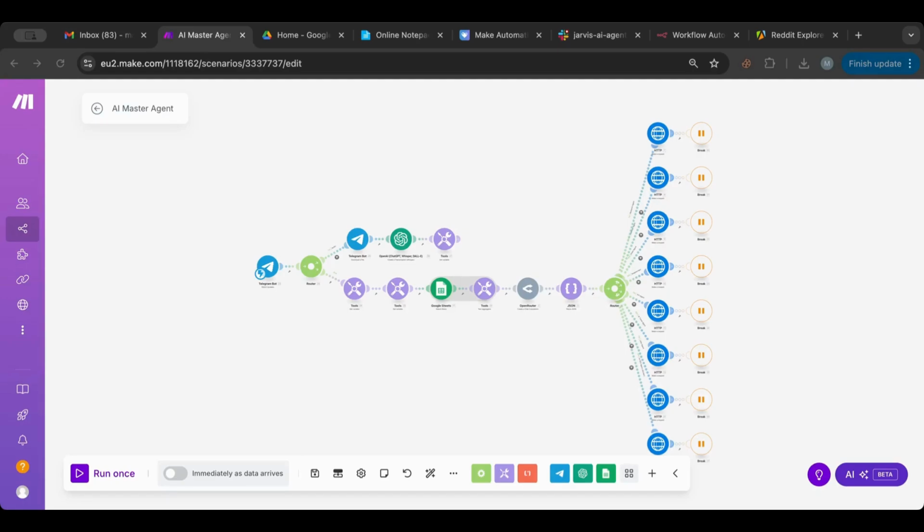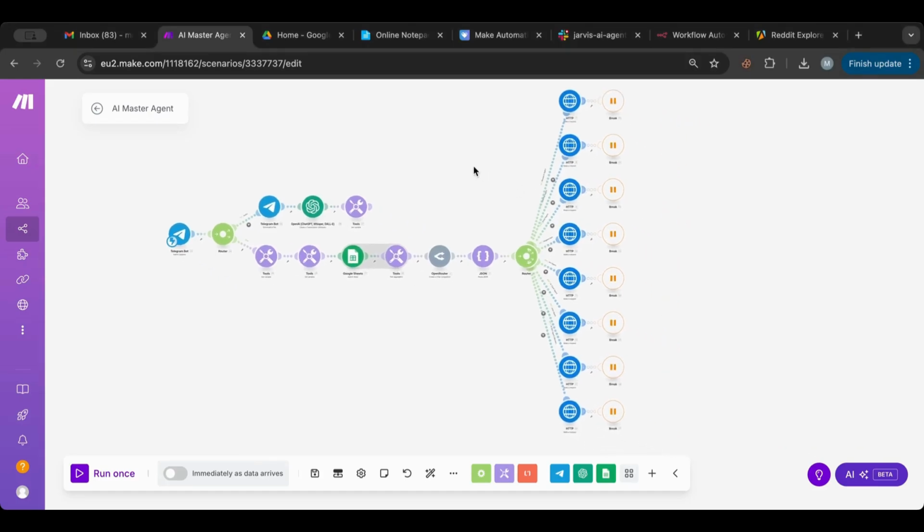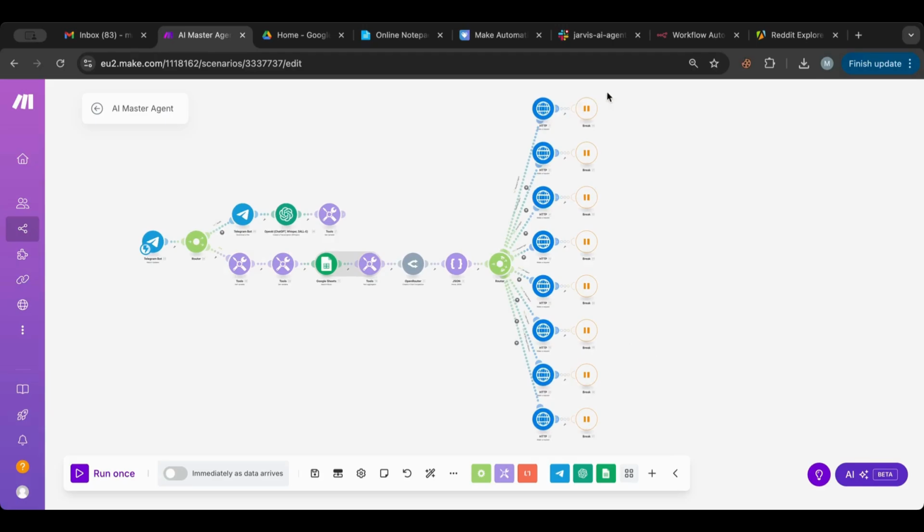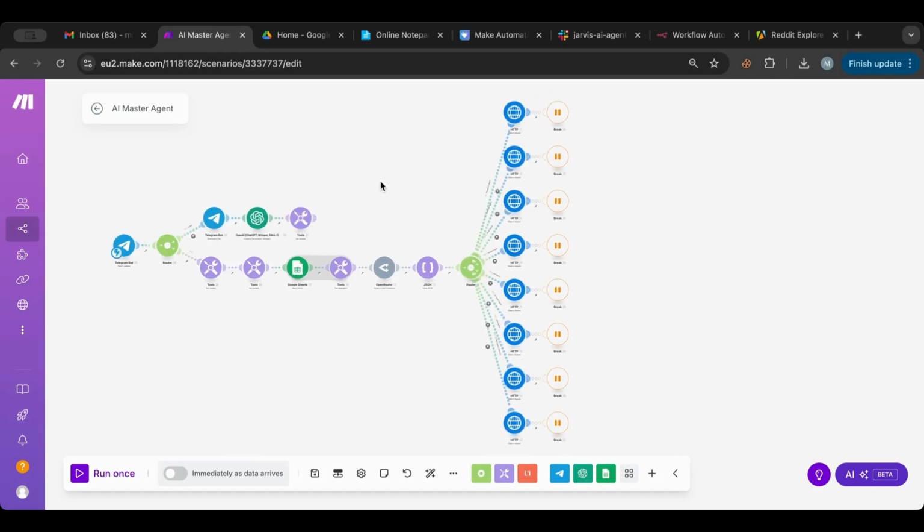Today I have an exciting experiment that I want to do with you guys. Thank you for joining. So as you can see here in front of me, this is the AI master agent that we've built together in the past couple of weeks. It now consists of 8 agents that are controlled by one master agent. This agent now calls whatever necessary agent based on the query of the user. Today, I want to build yet another agent that could be added to this one, which is an AI medical agent.